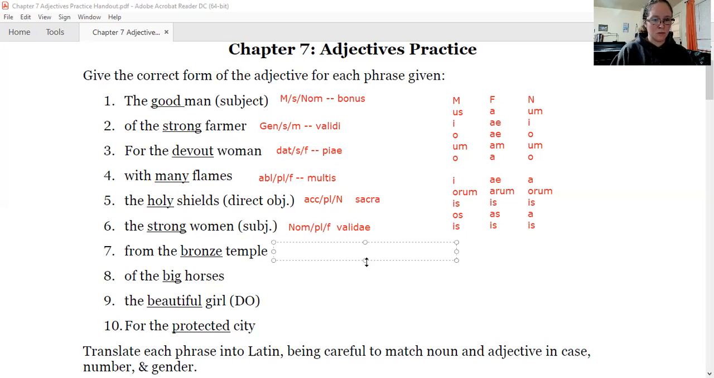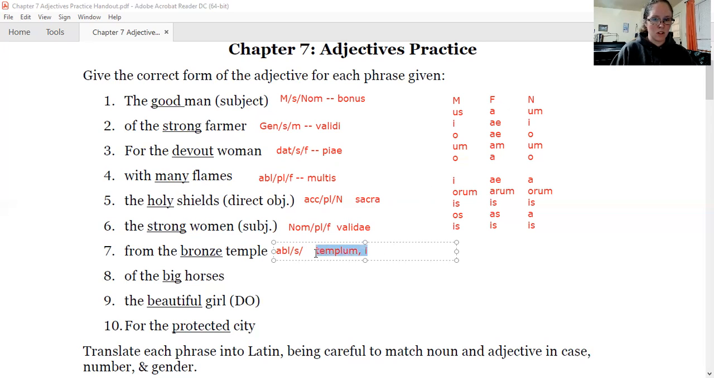Couple more of this kind. From the bronze temple. What case is from? By, with, from is the ablative case. Is temple singular or plural? Singular. What gender is temple? You need to know your vocab. Templum, templi. Words that end in -um are usually neuter. We can see it up there in our chart.